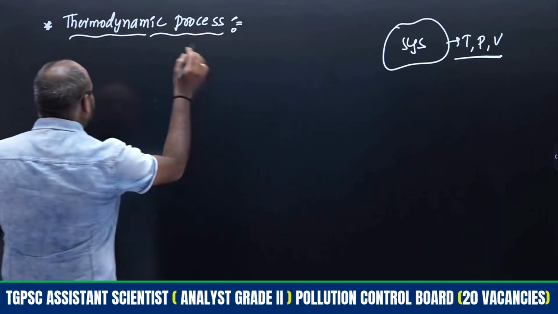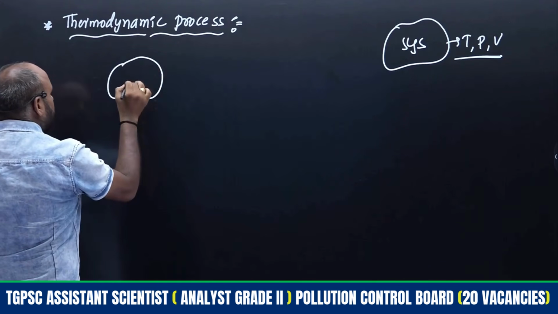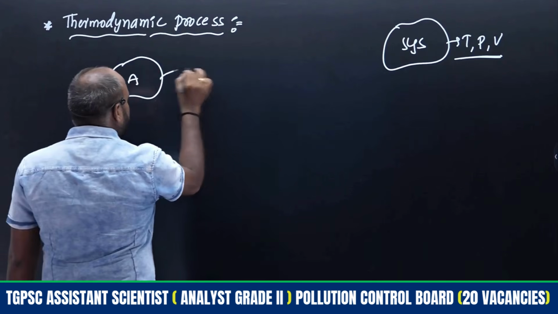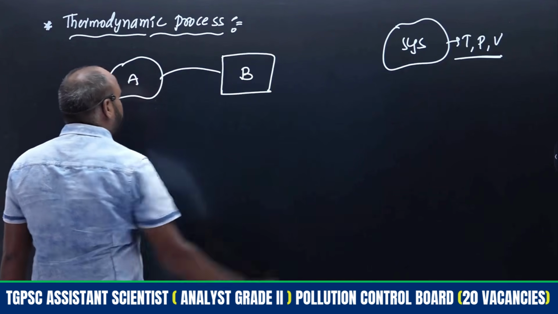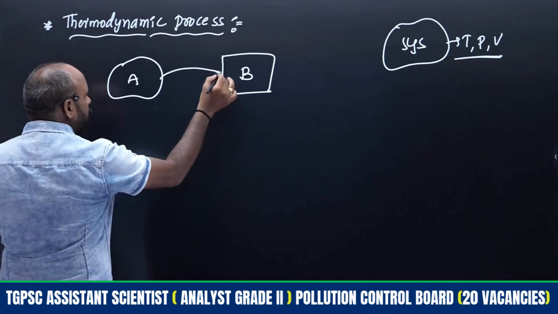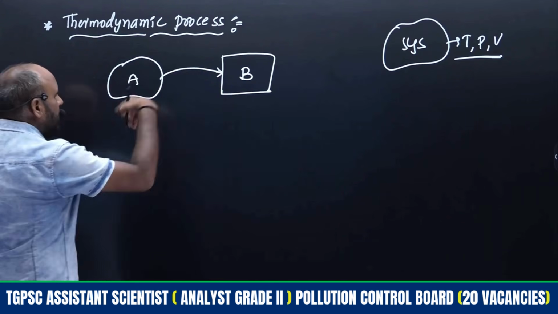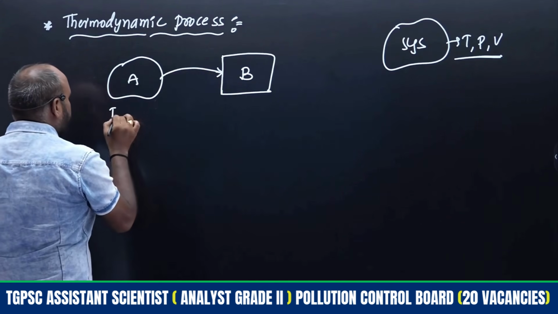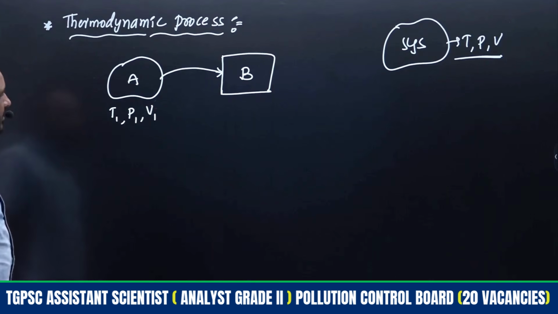So simply think, here we are going to discuss by considering system A. System A is converted to system B. We are not describing pathways, just one system is converted to the other system, right? During this conversion, temperature will be T1, pressure P1, and volume V1.